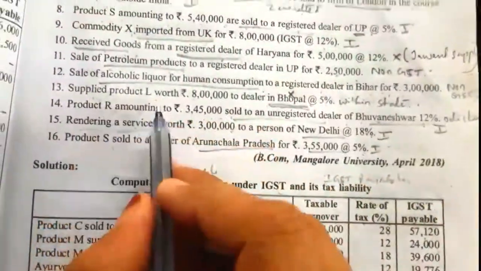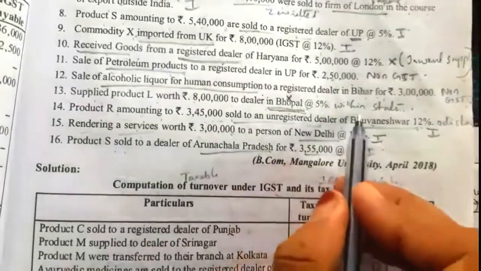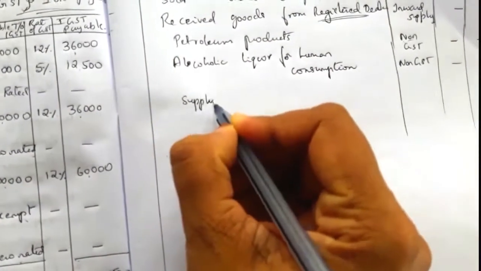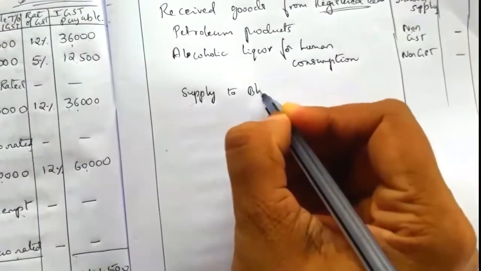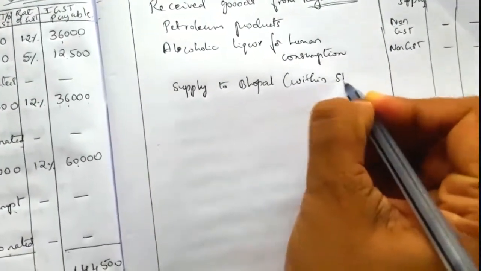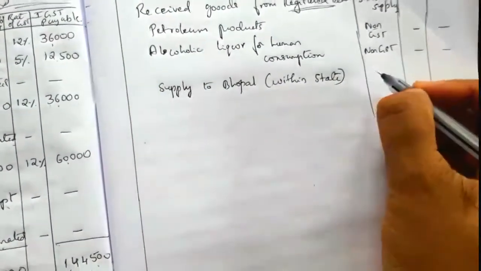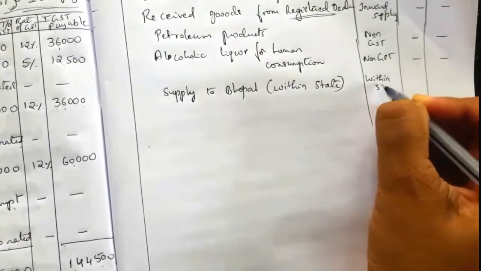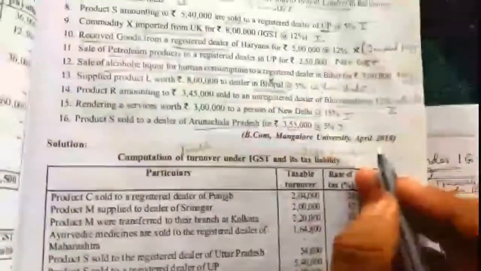Next, supplied product L to a dealer in Bhopal. Bhopal is within the state, so no tax will be levied within the state. The amount is not taken here because it is within the state.